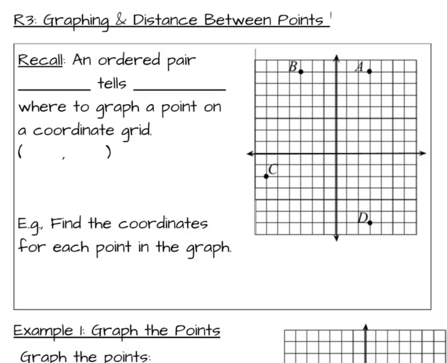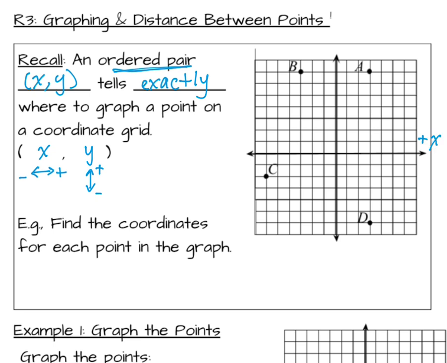Today we're going to review graphing points and finding the distance between points. Let's recall that an ordered pair, which is x comma y, tells exactly where to graph a point on a coordinate grid. If we always start at 0, 0, the x-coordinate tells us whether we go to the right or to the left, and the y-coordinate tells us whether to go up or down. So we want to find the coordinates of each point in this graph.